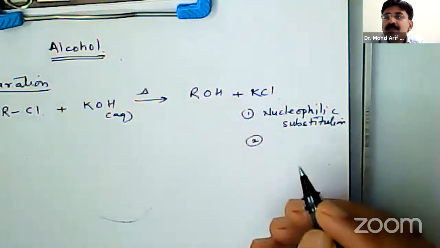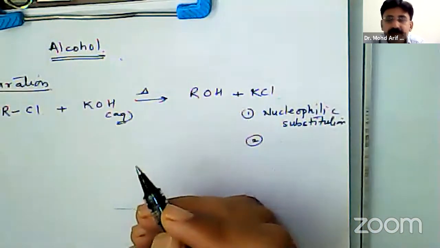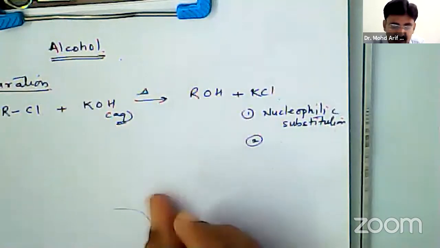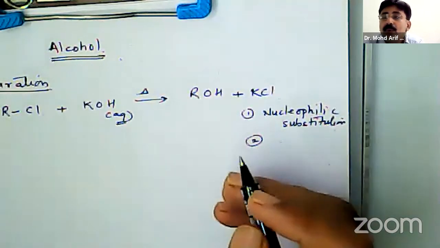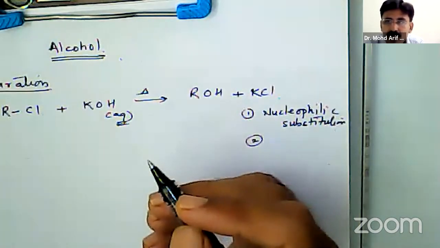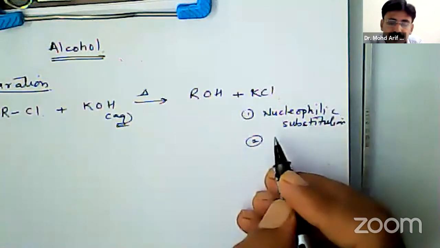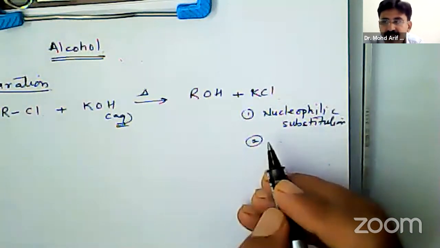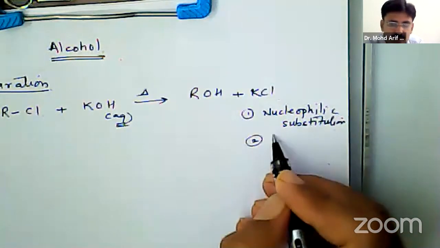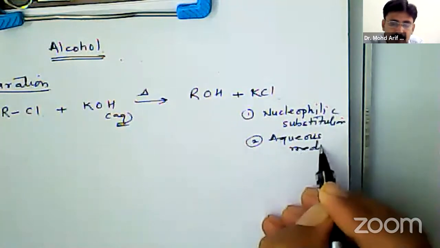Second point is that this reaction takes place in aqueous medium. That is to be mentioned here. KOH should be prepared in water. In alcoholic medium, it will give alkene, meaning dehydrohalogenation will take place. So aqueous medium is required.